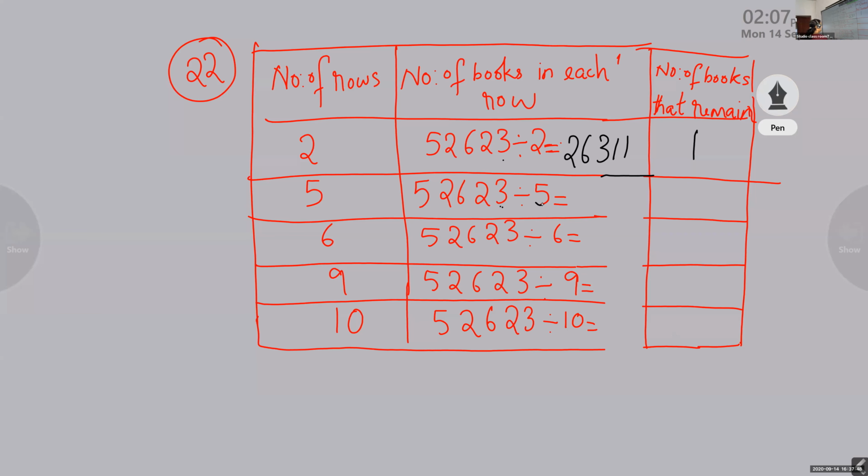Madhav, completed? Please unmute and tell me the answer. 52,623, when you divide by 5, 15,214. This is not the answer. Okay, I will come back to you. Now, Anandesh. No, ma'am. 15,254. Some difference. Okay, Anandesh, can you say the answer?